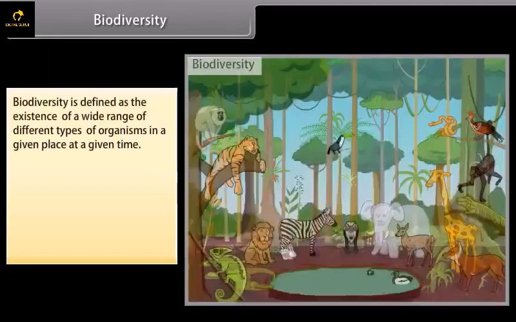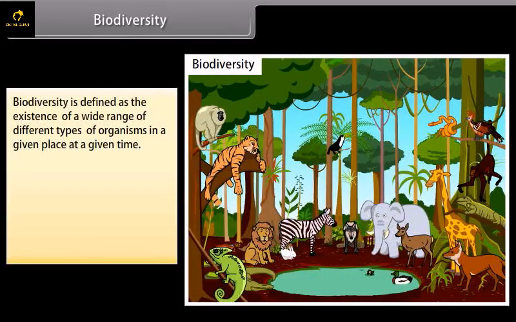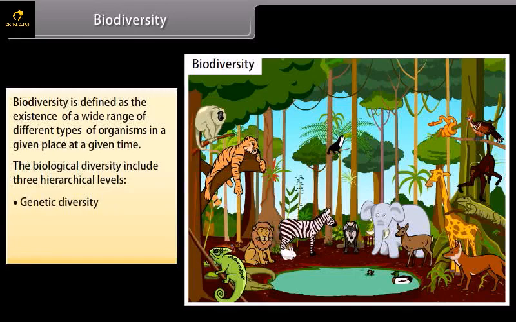Biodiversity. It is defined as the existence of a wide range of different types of organisms in a given place at a given time. The biological diversity includes three hierarchical levels. They are genetic diversity, species diversity, and ecological diversity. Let's know more about them in detail on our next screen.